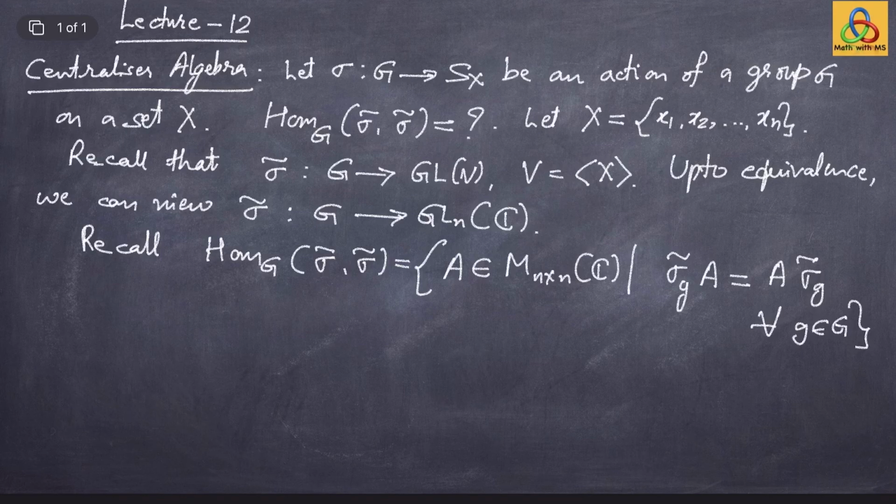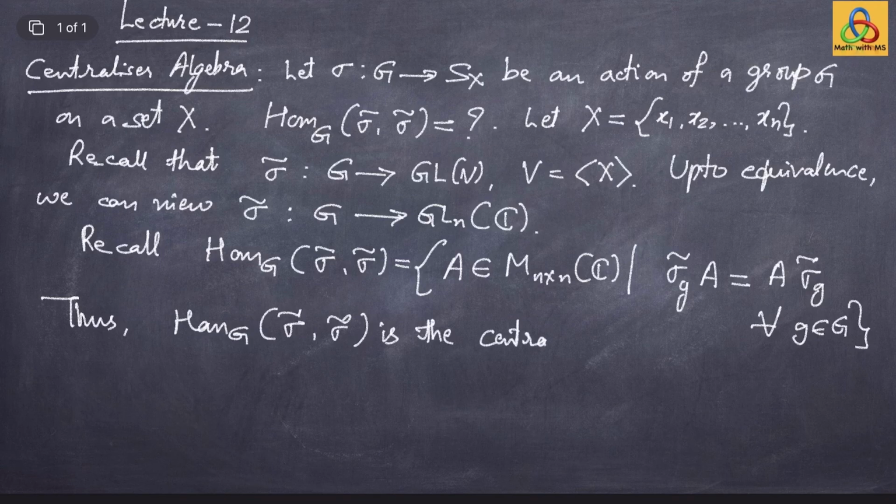Recall that in group theory, if you have a group G and an element of the group G, then the centralizer of that element is all those elements of the group which commute with this element, right? So similar ideas make sense in ring theory and algebras. Hom_G(sigma tilde, sigma tilde) is the centralizer of the representation sigma tilde.